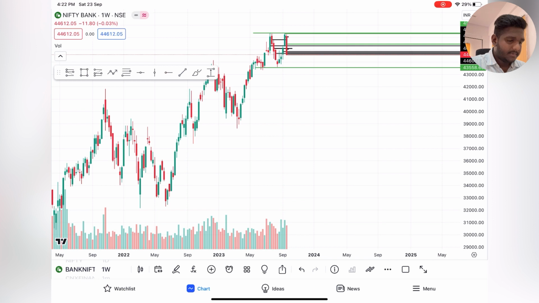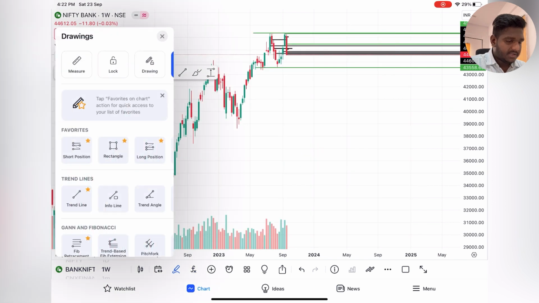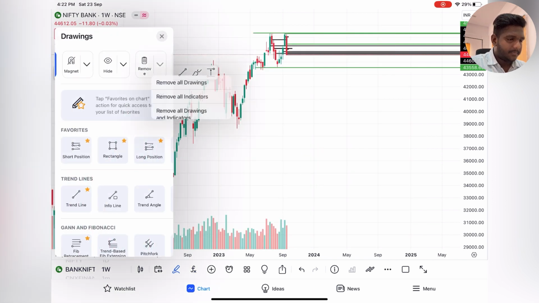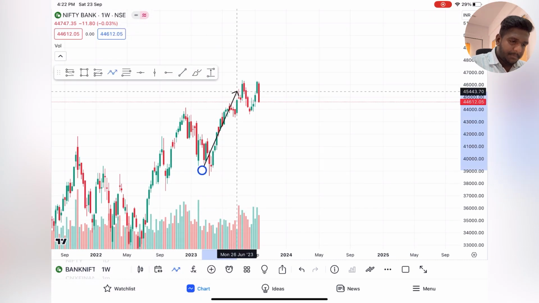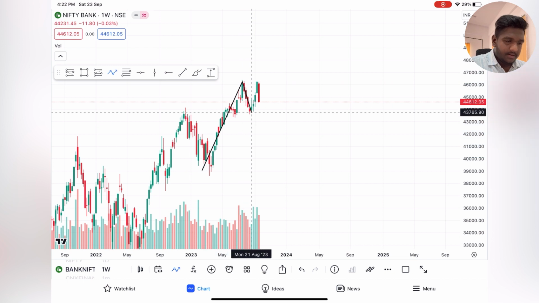Weekly time frame. I'm going to remove all the drawings. You can see up move, but top one, neckline, top two.